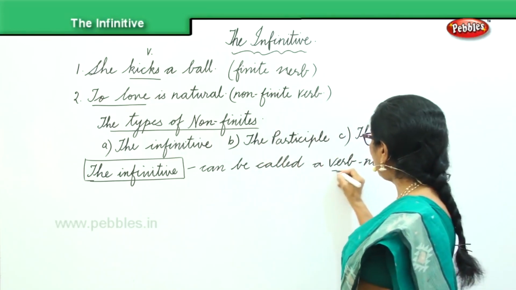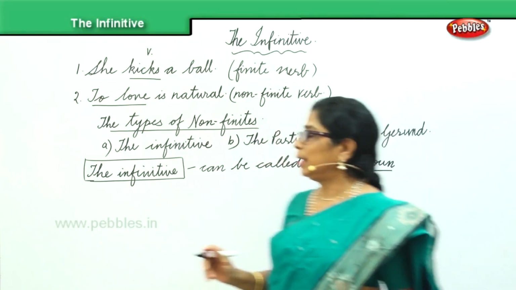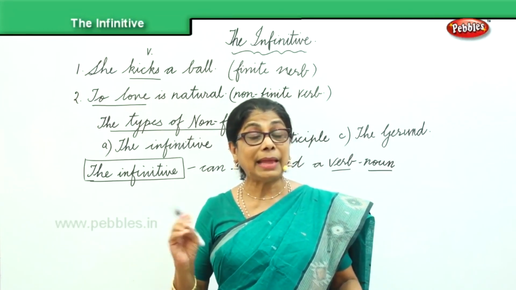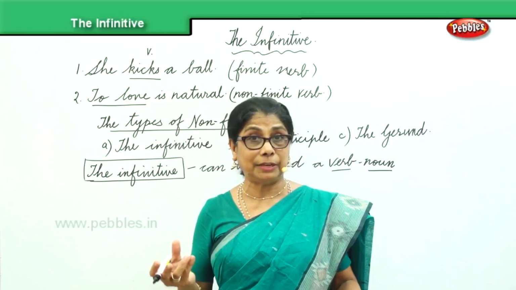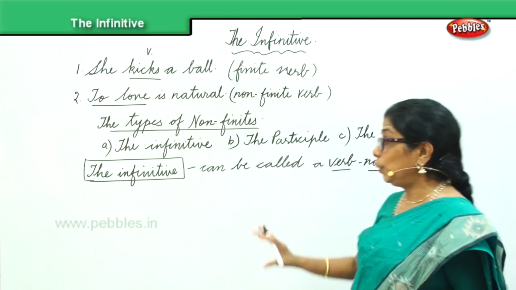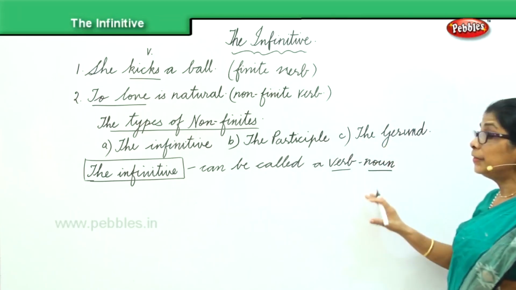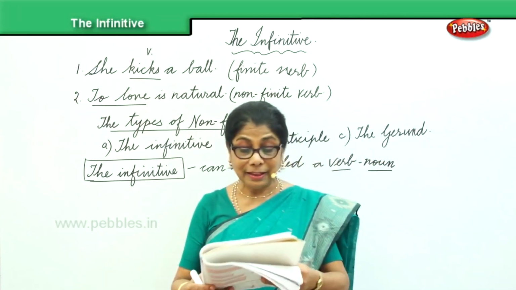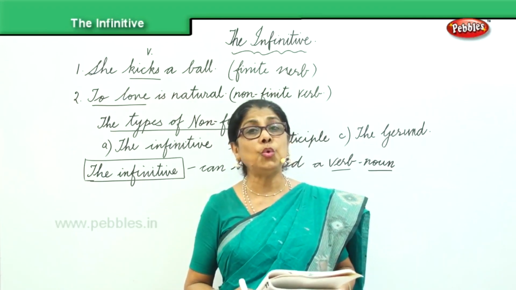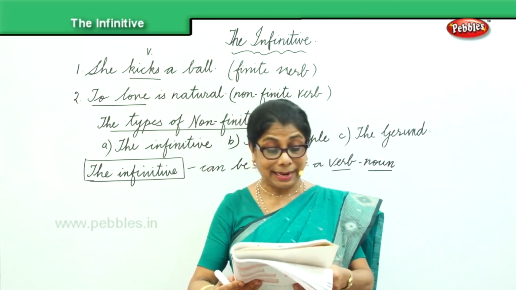So, we call it a verb noun. Okay? How do you form the infinitive? By adding "to" to the verb. Partly a noun, partly a verb. So, we can also call it a verb noun.